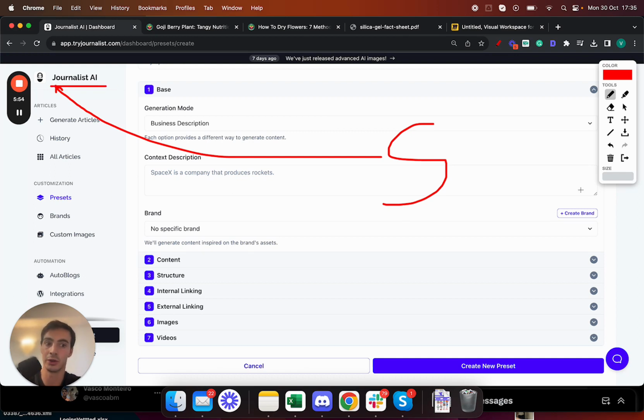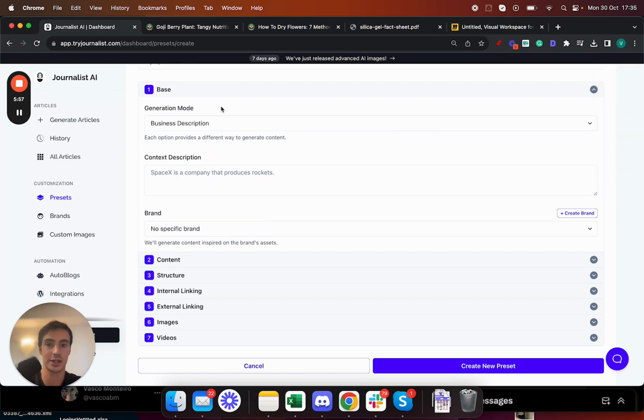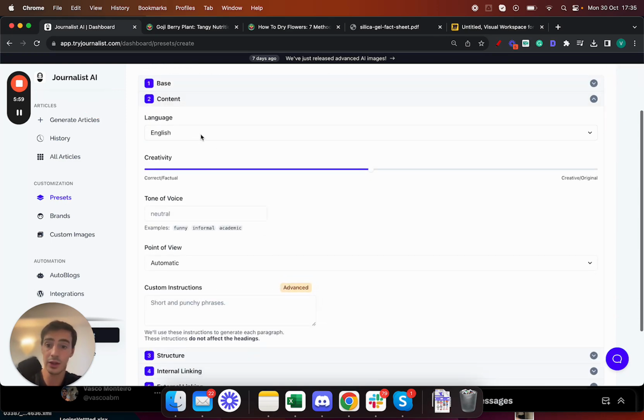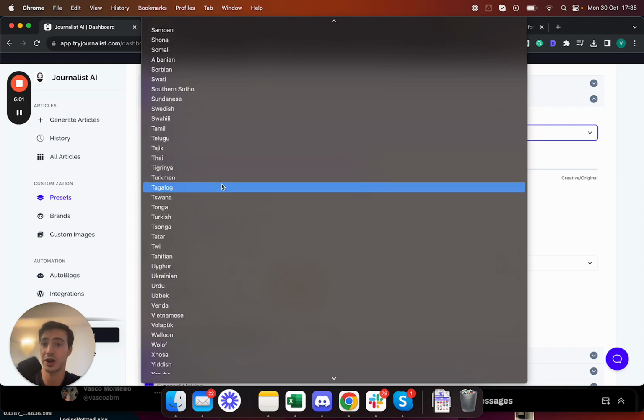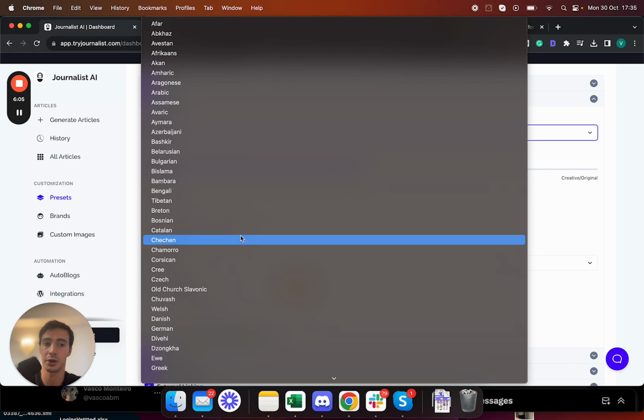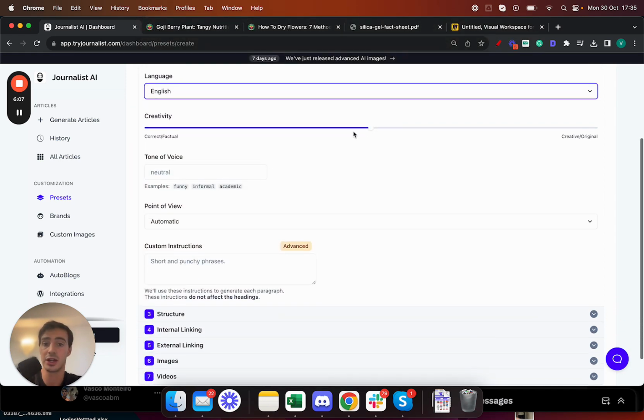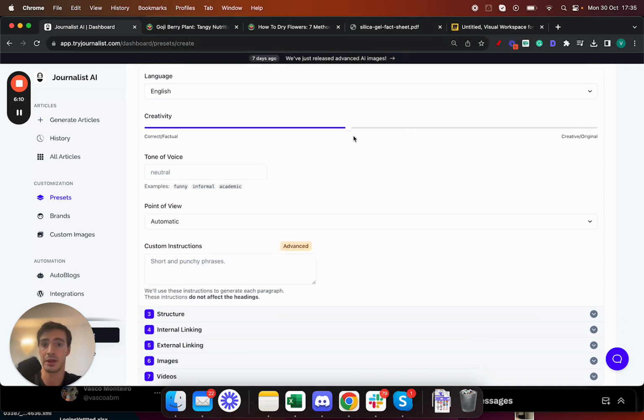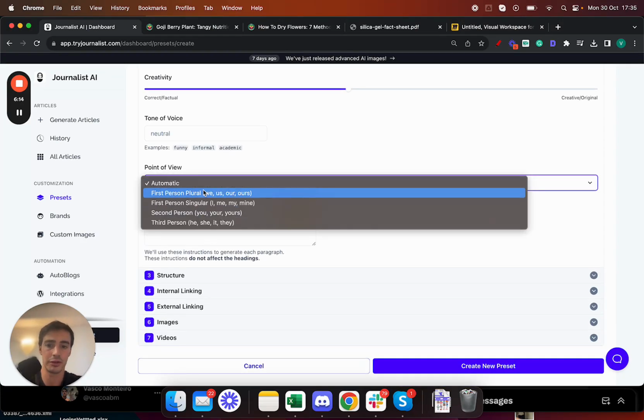It's an advanced feature. Again, you can select over 150 different languages. So if you're targeting international markets, if you're targeting the Portuguese, Spanish, Greek, Turkish markets, you can produce content in any of these languages. You can change the creativity level of the output. I mean, this will depend on how you want people to perceive your brand. You can change the tone of voice, the point of view. You can give it custom instructions. That's a bit more advanced.